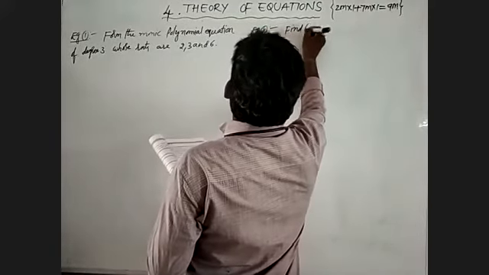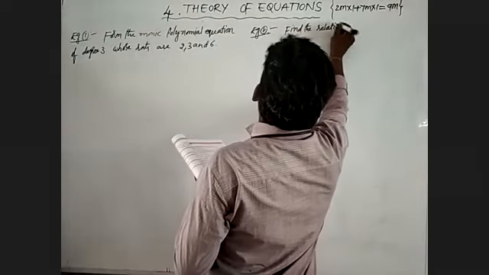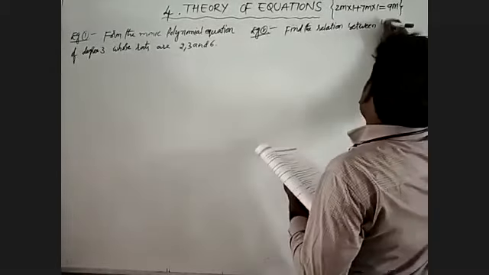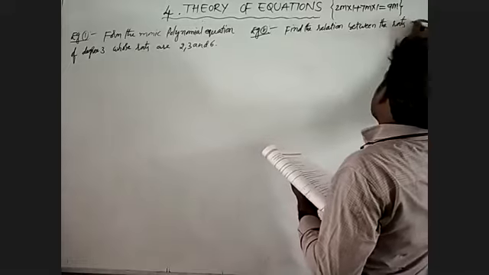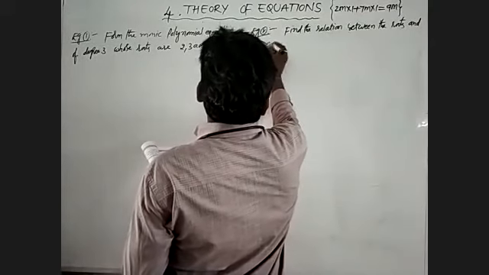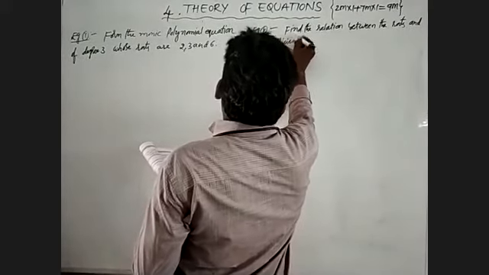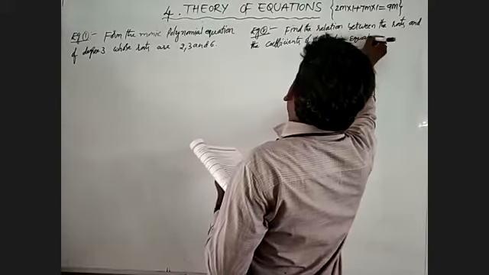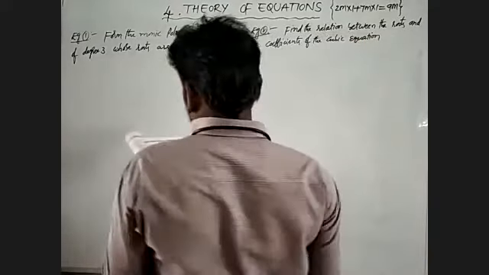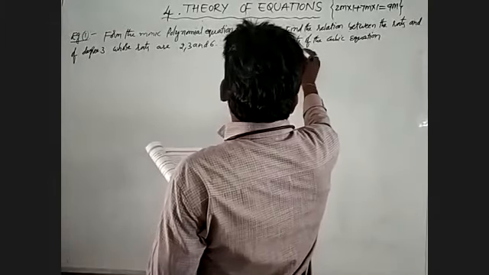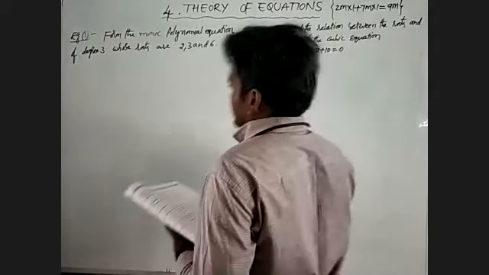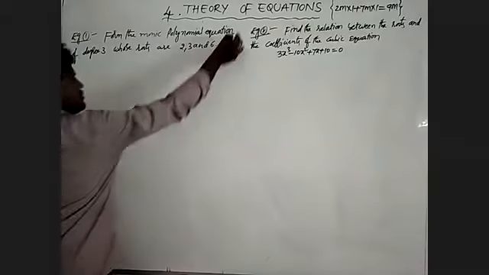Example 2: find the relation between the roots and the coefficients of the cubic equation 3x cube minus 10x square plus 7x plus 10 is equal to 0.